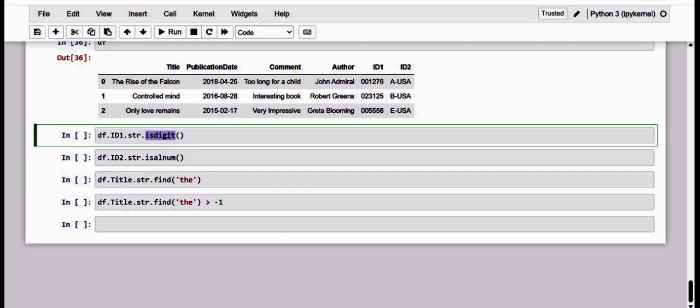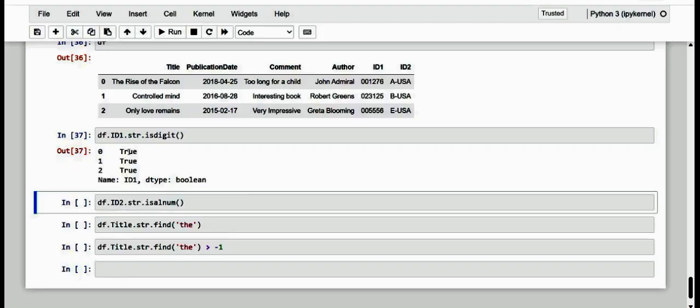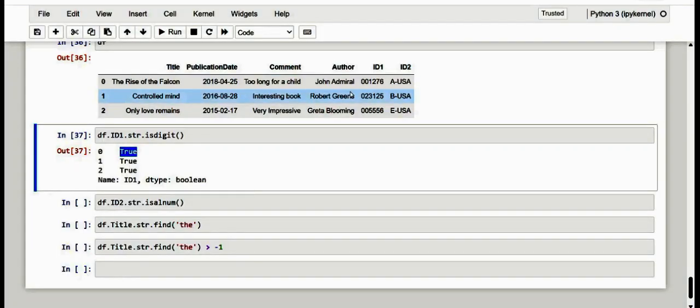So isdigit, if we just pass it on our data frame, kindly observe. Here in this ID, of course, we have True, and here also True, and here also True.